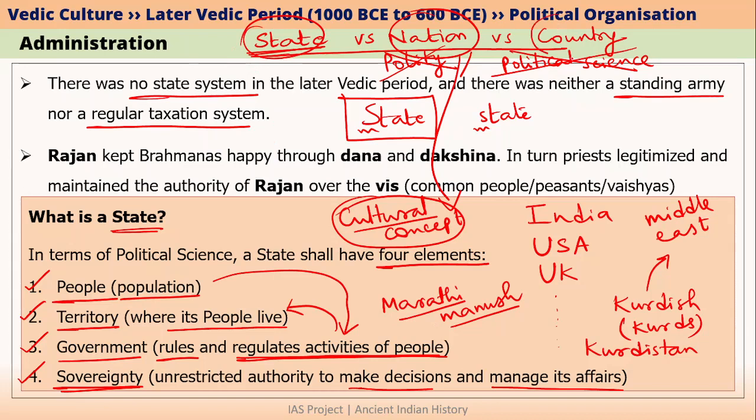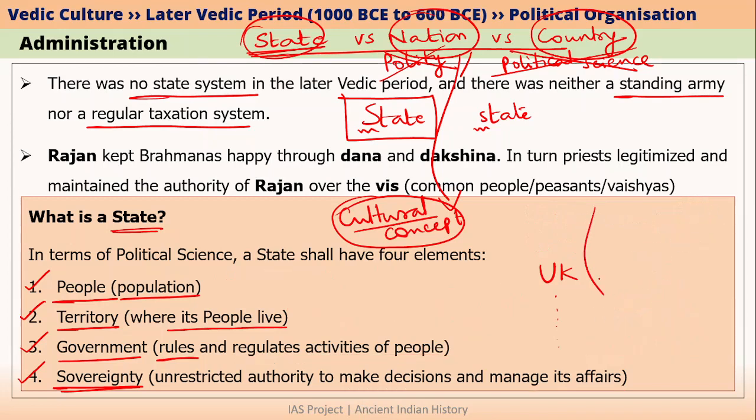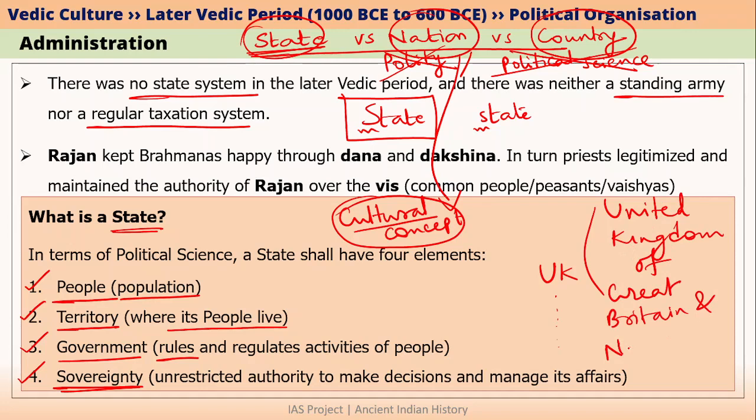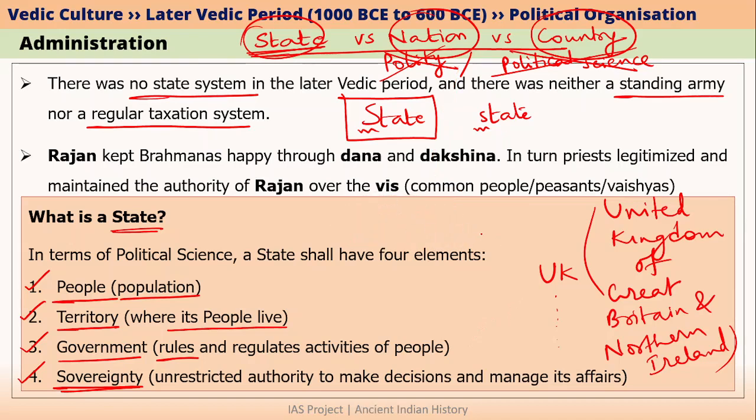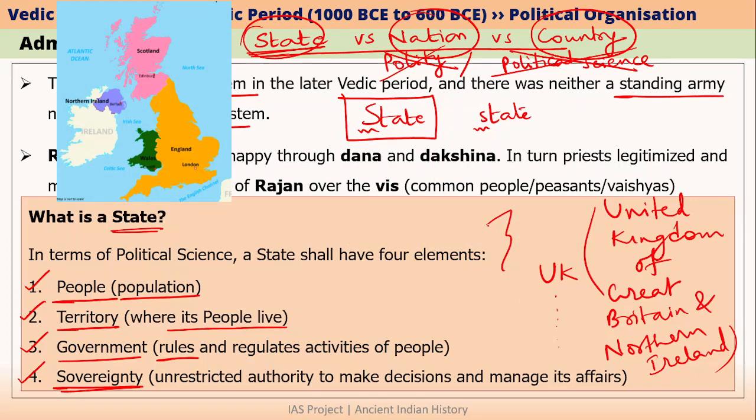Now the last one is country. If you want to understand country, then I should give you the example of UK. What is the full form of UK? UK means United Kingdom. And the full name of UK is United Kingdom of Great Britain and Northern Ireland. So this is the full name of UK. United Kingdom of Great Britain and Northern Ireland. What exactly is United Kingdom? So if you look at the geography, you basically have two main islands of UK. Okay. Something like this. Okay. This is not accurate, but something like this.